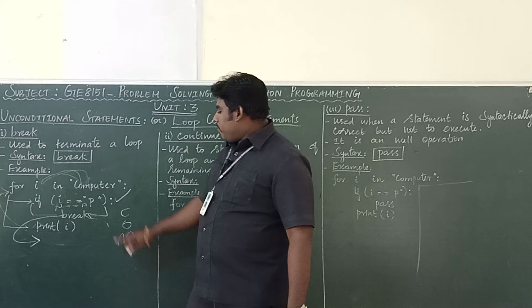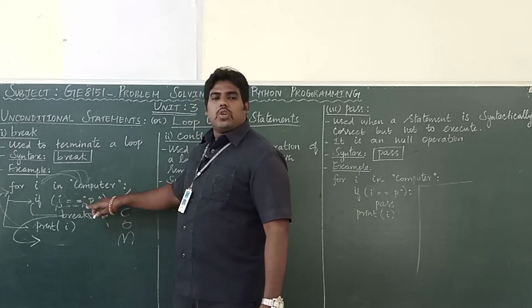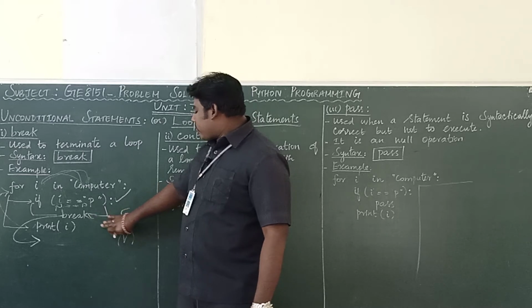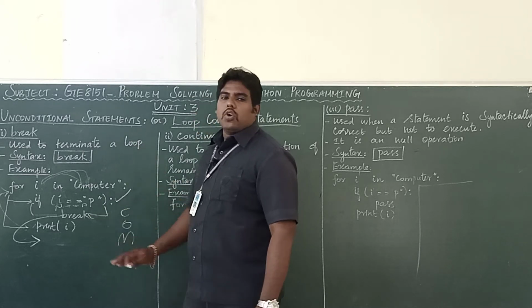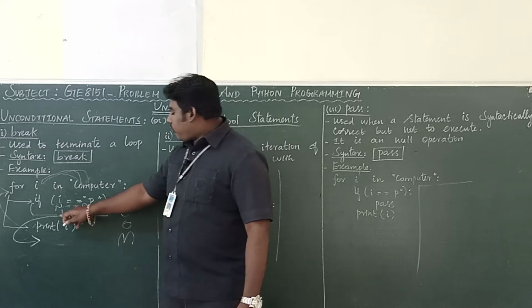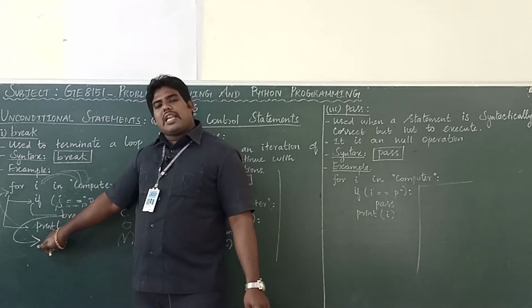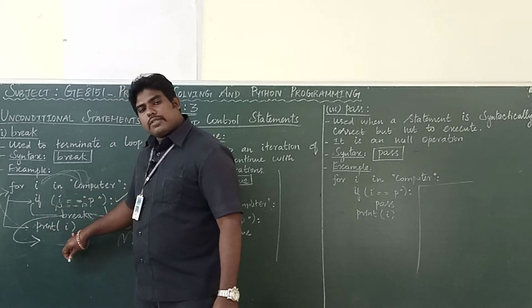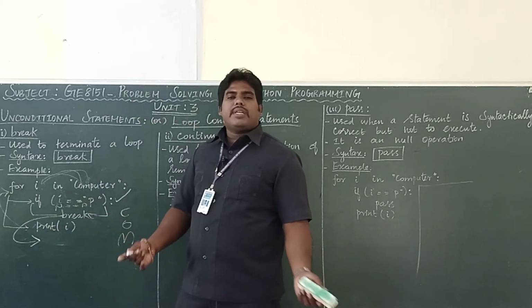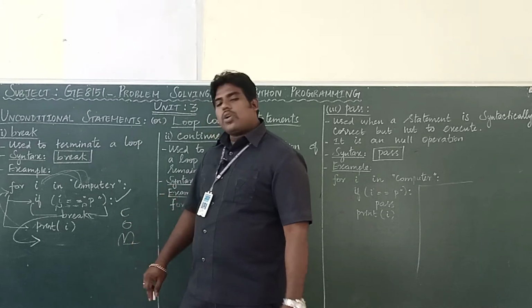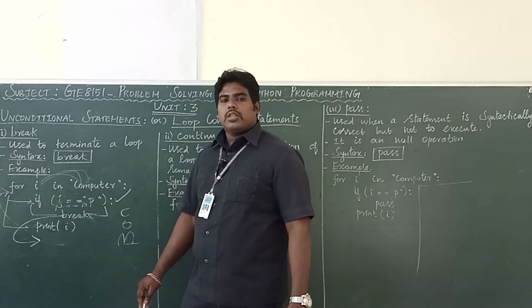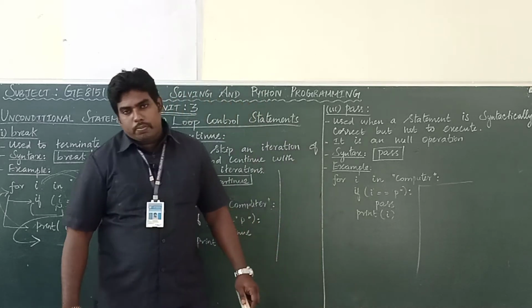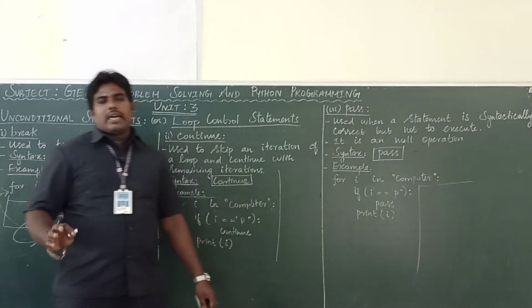Why? Break statement. P equal to P. So condition true. Break will be executed. What will the break do? It will break the loop. It will terminate the loop. And the flow will come out to the next line out of the for. Here, your for loop is ended. Out of the for, no statement is there. So your program will be finished. Got it? So break is used to break or terminate the loop. It works in both while and for.